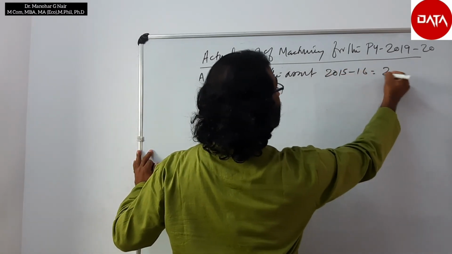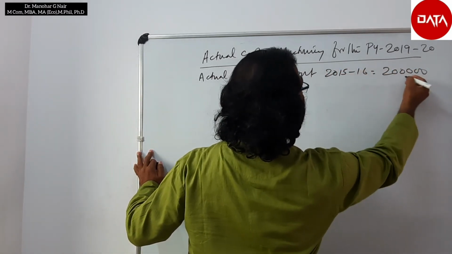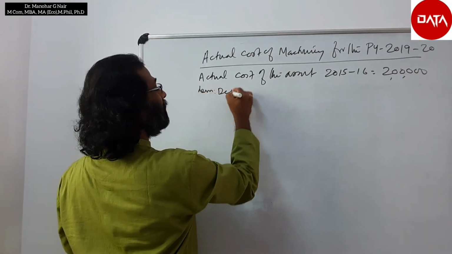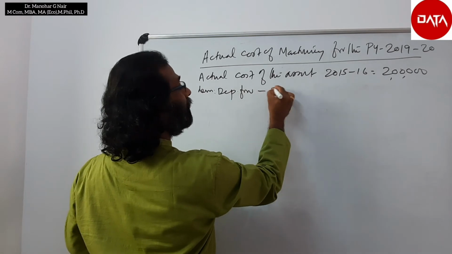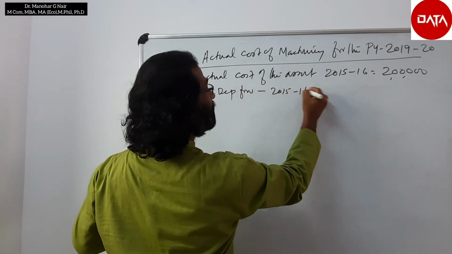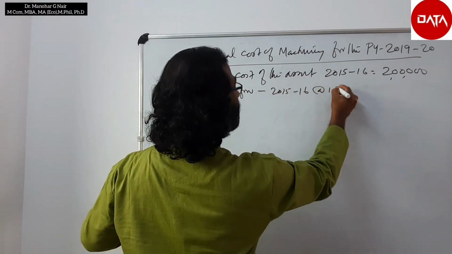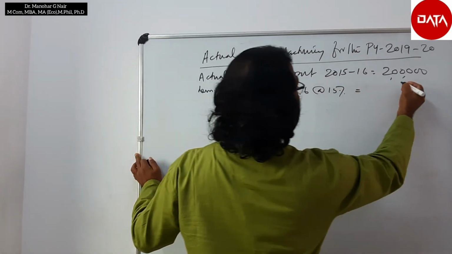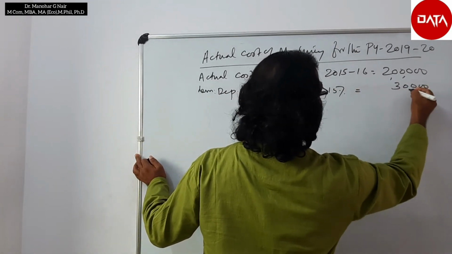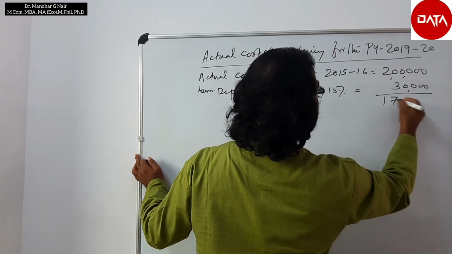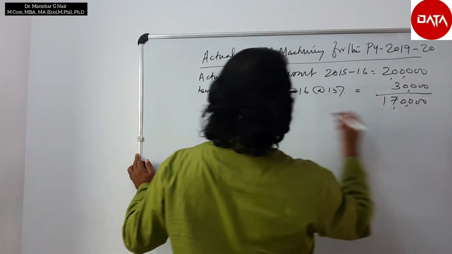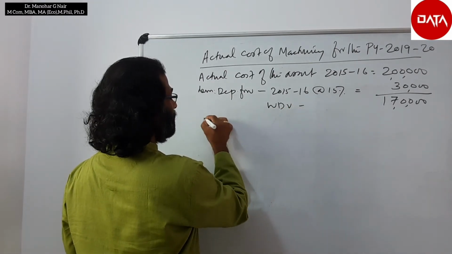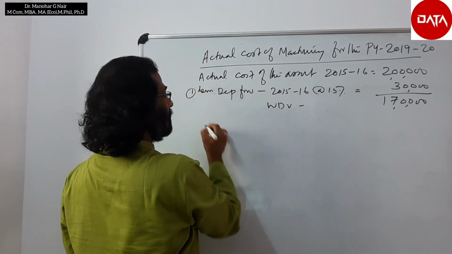in 2015-16 is 2 lakh, less depreciation for 2015-16 at the rate of 15%, which equals 30,000. So 1,70,000 is the written down value. Then the second year, this is the first year.